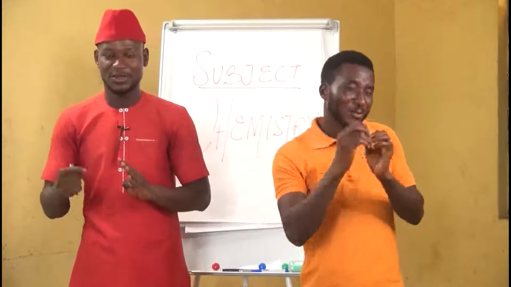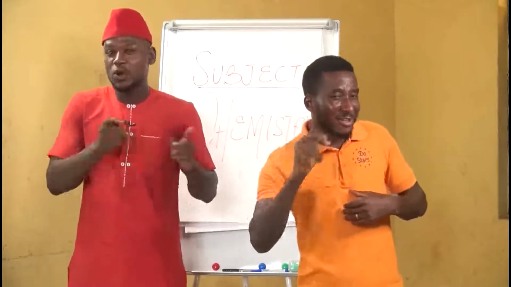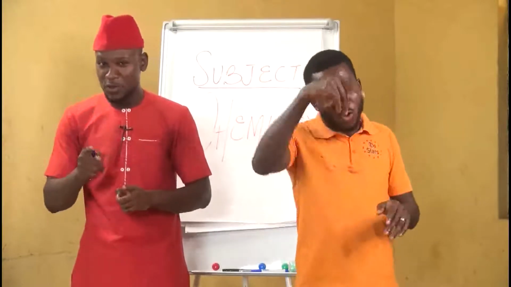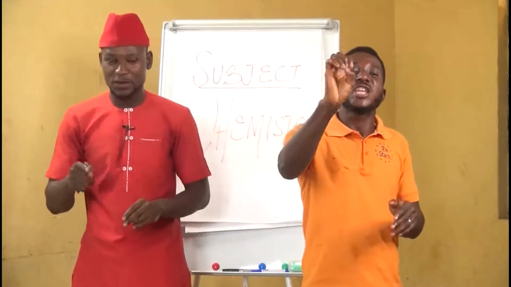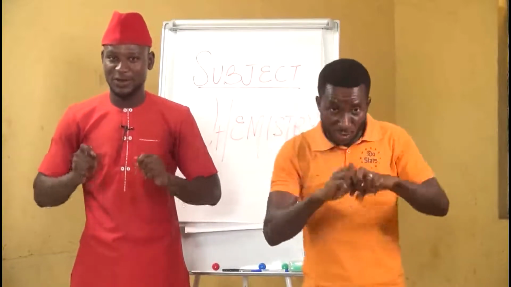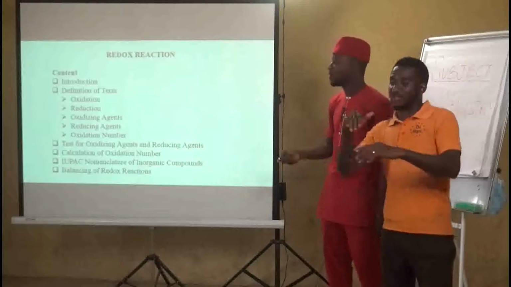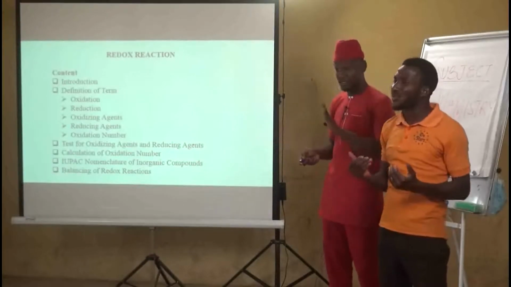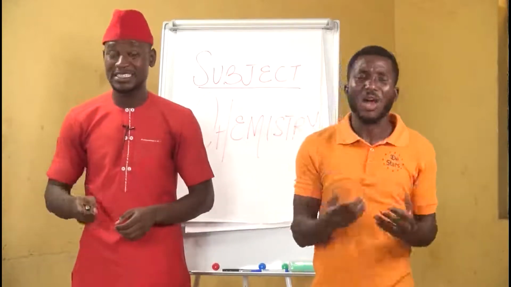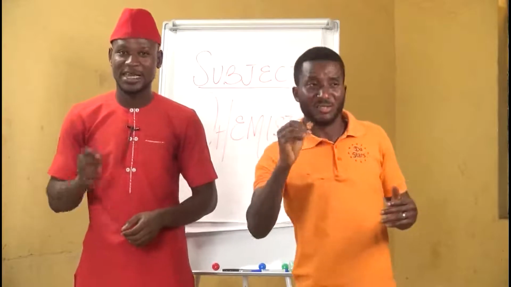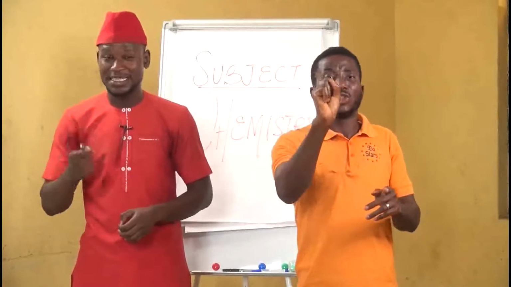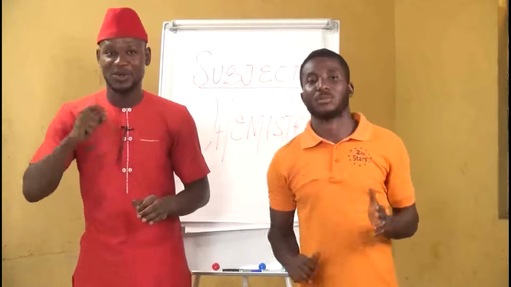Increase in oxidation number. Then reduction is the complete opposite of oxidation. That means I can define reduction as 1. Removal of oxygen. 2. Addition of hydrogen. 3. Gain of electron. And finally, decrease in oxidation number. Also, oxidizing and reducing agents are very important concepts. Now, what is an oxidizing agent? An oxidizing agent is the species from the reactant that is being reduced, while a reducing agent is the species from the reactant, very important, that is being oxidized.